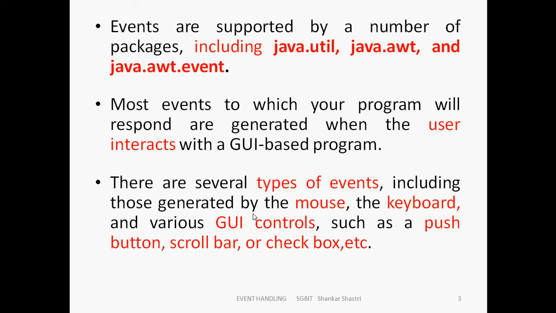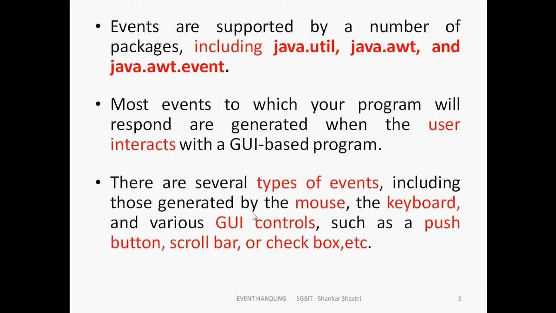In Java, events are supported by a number of packages including java.util, java.awt, where AWT means abstract window toolkit, and java.awt.event. These packages support the design of graphical user interface applications. Most events to which your program will respond are generated when the user interacts with the graphical user interface based program.